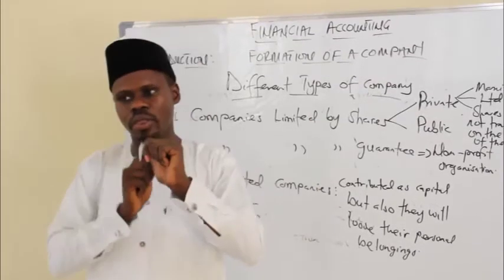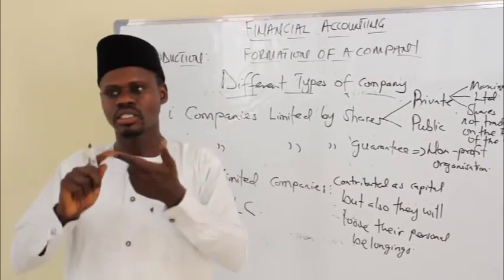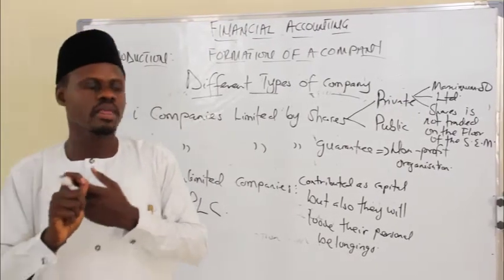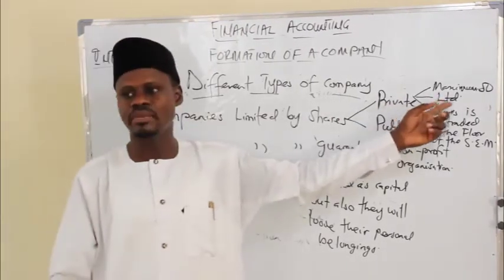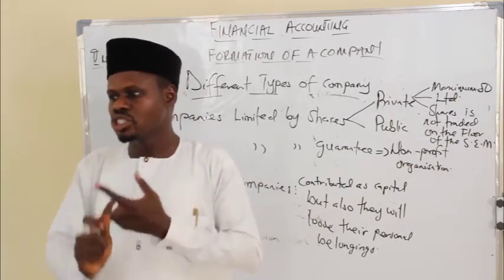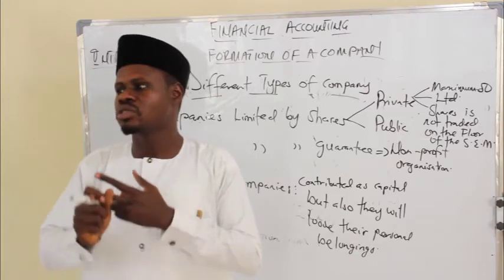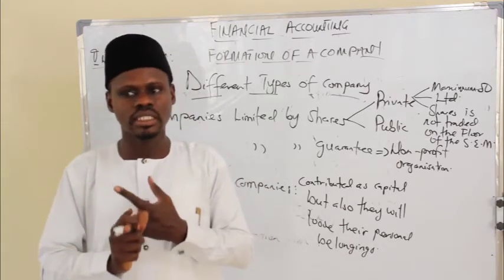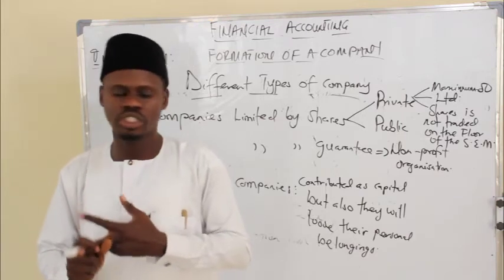First, the owner should not exceed 50. Second, if you register your company as a private limited liability company, you have to add this acronym, limited, LTD. Thirdly, your shares cannot be traded to the members of the public, meaning you cannot go to the stock exchange market and sell your shares.